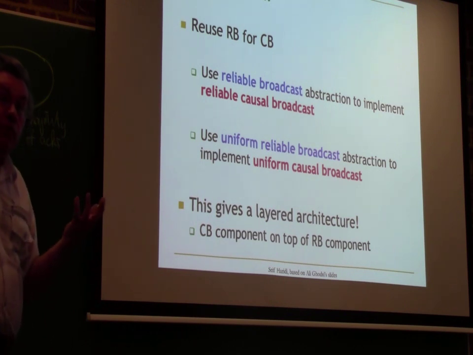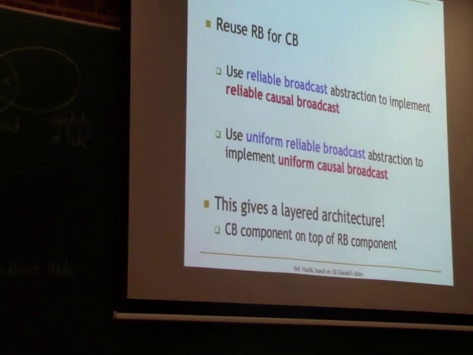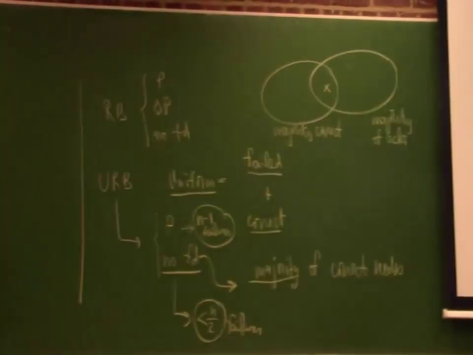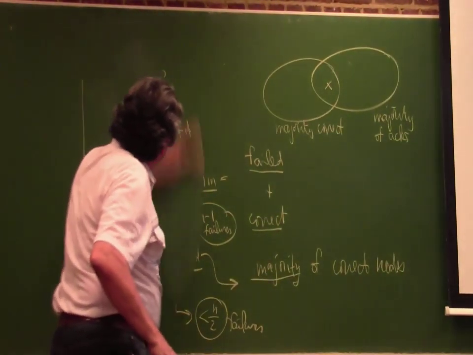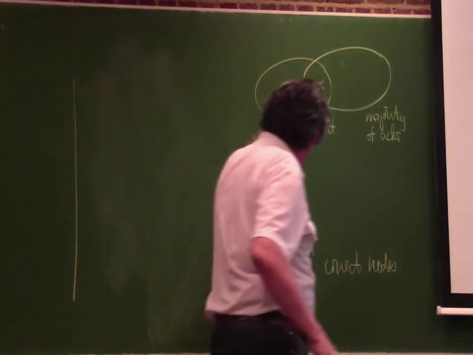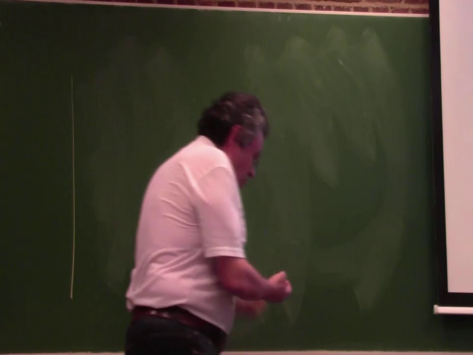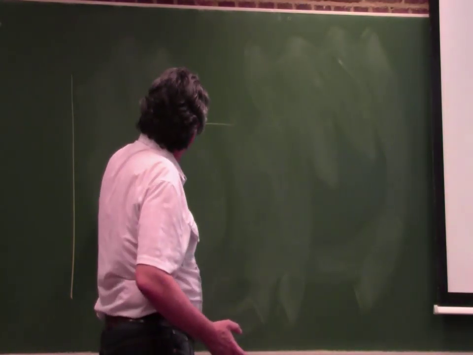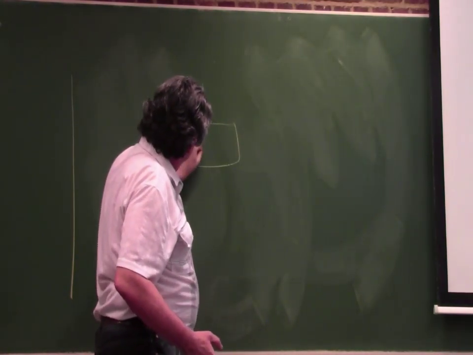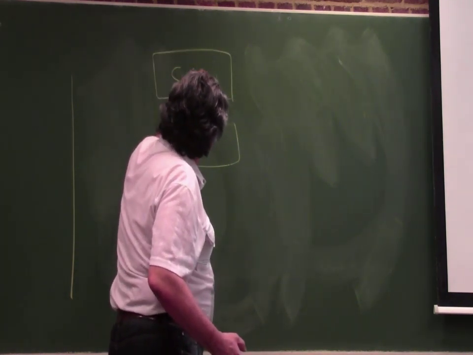So we're going to use a layered architecture. We're going to reuse reliable broadcast for causal broadcast. We're going to take the reliable broadcast algorithm and use it as a base, and build something on top of it. That's how we're going to implement it. We don't want to implement it from scratch. So we have reliable broadcast, and we're going to make a causal reliable broadcast on top.